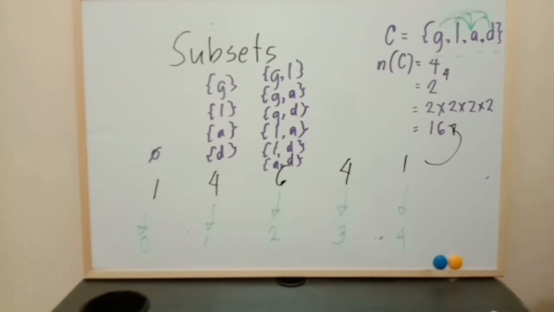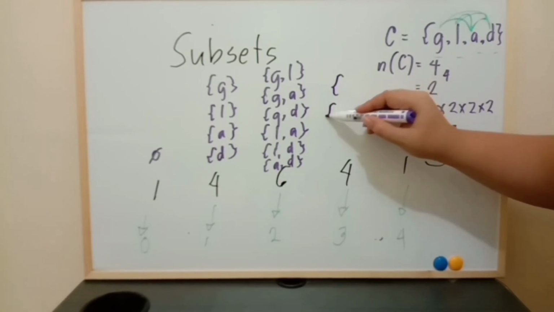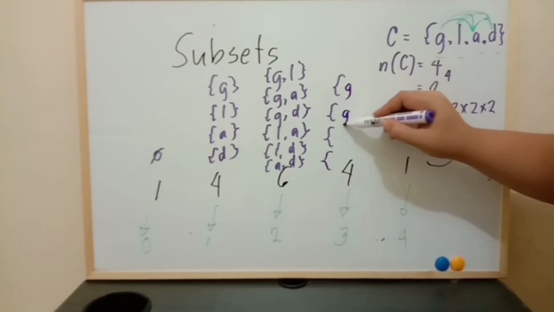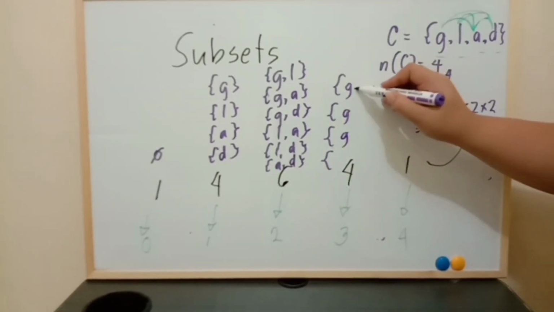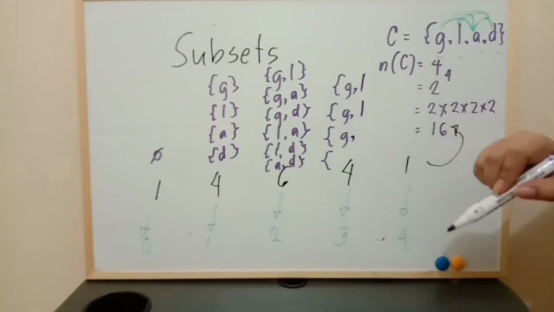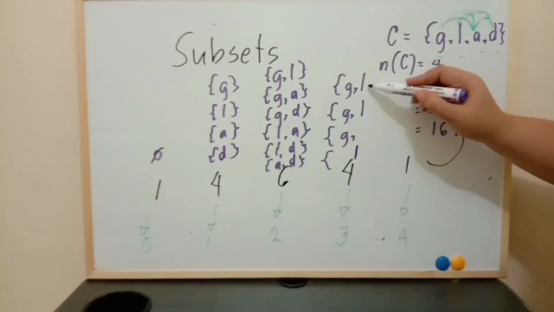3 elements. My tip for you to do this more easily is, since we have 4 elements, 4 subsets, start with G, G, G. You leave the last one blank. You have comma, comma, comma. Then you put L, L, leave the third one blank, and then the letter L for the last one.